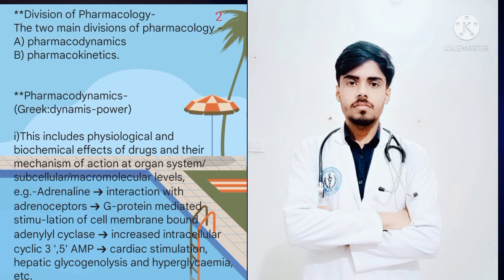This includes the physiological and biochemical effects of drugs and their mechanism of action at the organ system, subcellular and macromolecular level. Example: adrenaline upon interaction with adrenoceptor stimulates cell membrane bound adenyl cyclase, which leads to increased intracellular cyclic 3',5' AMP, which results in cardiac stimulation as well as hepatic glycogenolysis and hyperglycemia.